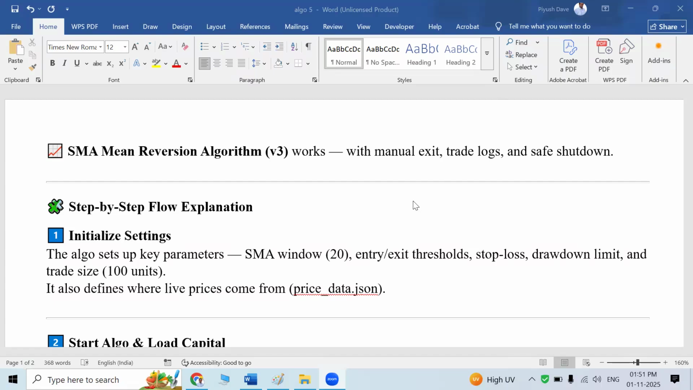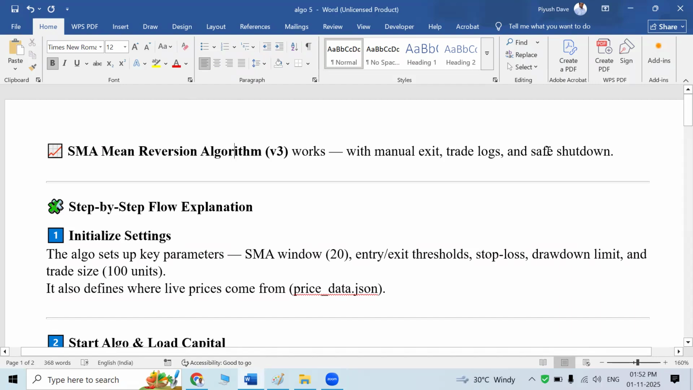Hello, I am Piyush Dave, a fintech professional, and today I'm going to show one more algo trading strategy based on simple mathematics, the simple moving average. I've given this algo the name simple moving average mean reversion algorithm. It has manual exit, trade locks, and safe shutdown also.